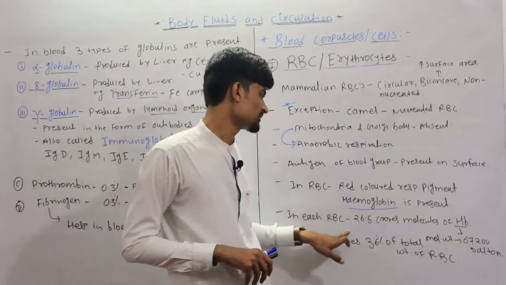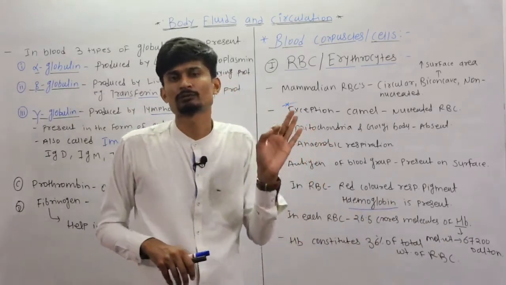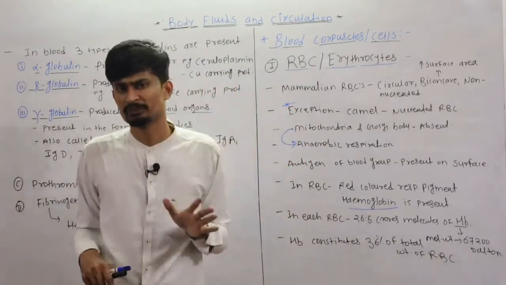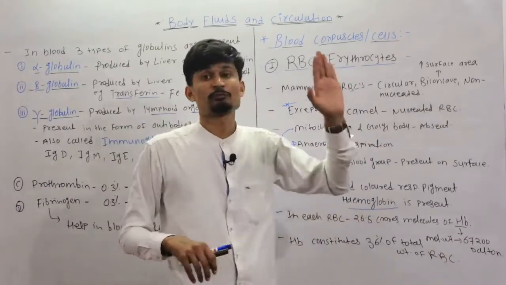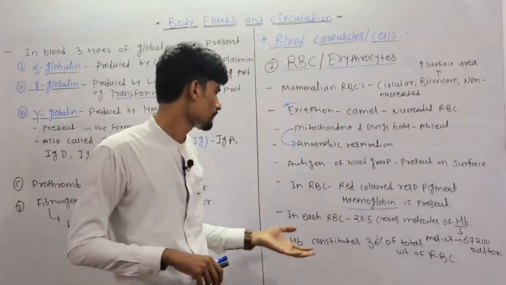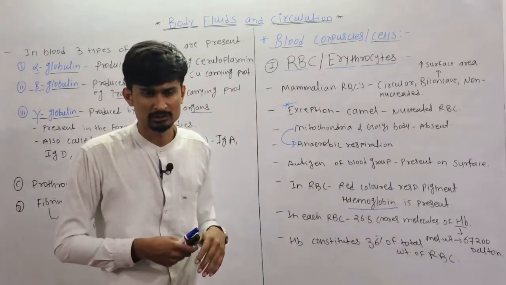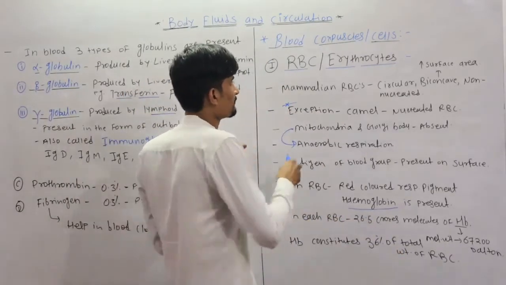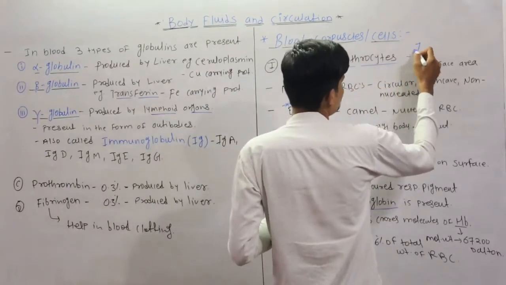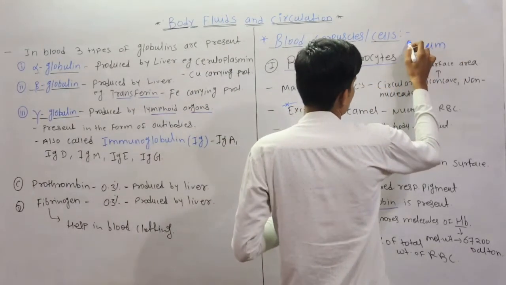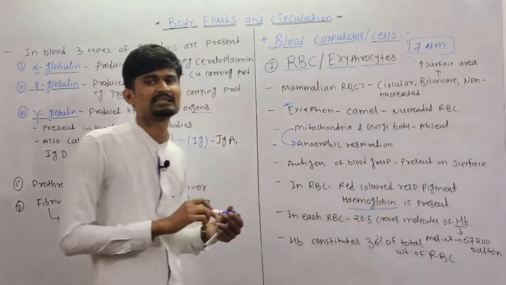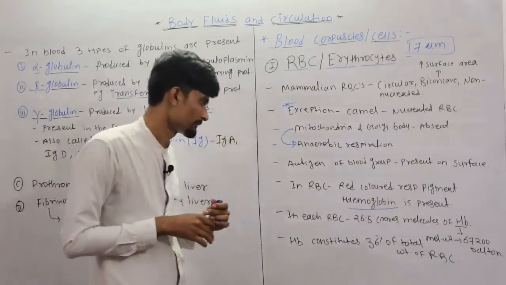In each RBC, there are 26.5 crore molecules of hemoglobin. 26.5 crore. So a great number of hemoglobin molecules are present in a small RBC. The diameter of the RBC is, students, 7 micrometer.